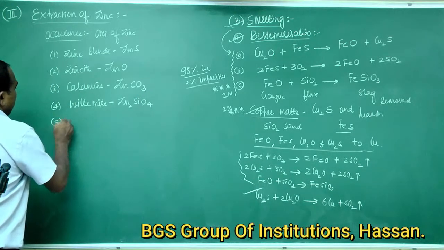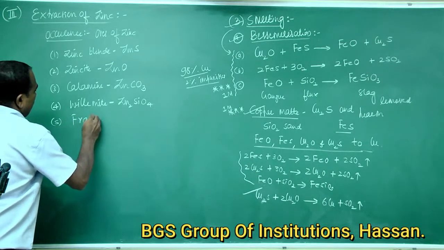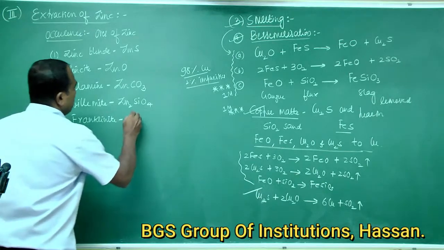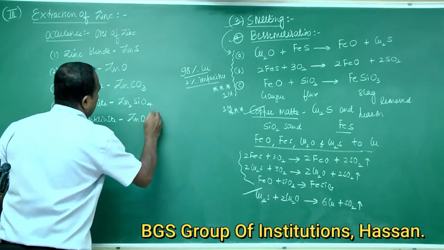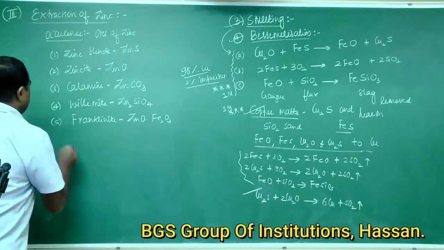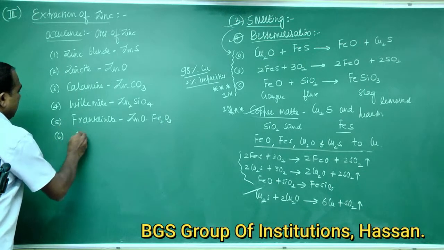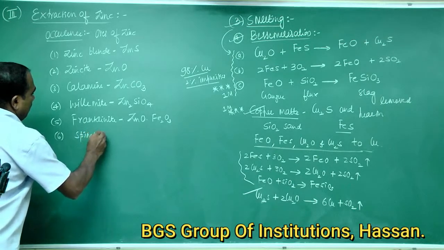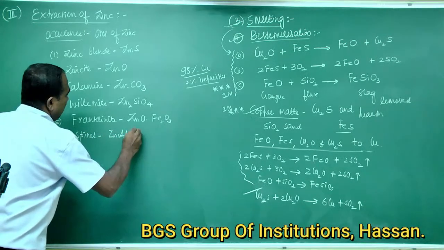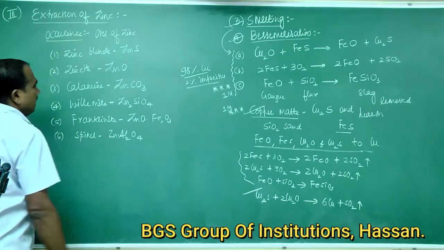Fifth one is franklinite. Composition is ZnO·Fe2O3. And sixth one is spinel. Composition is ZnAl2O4.